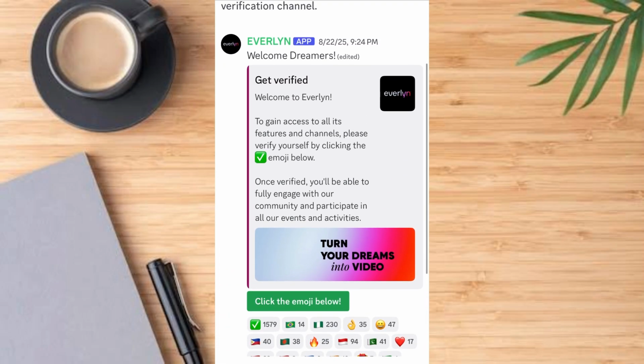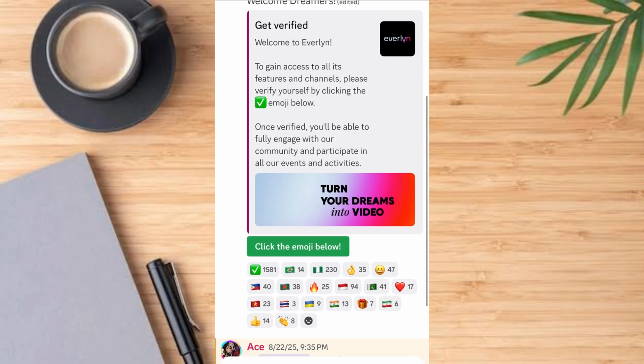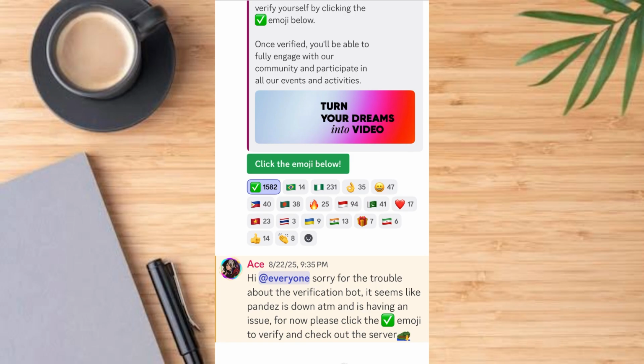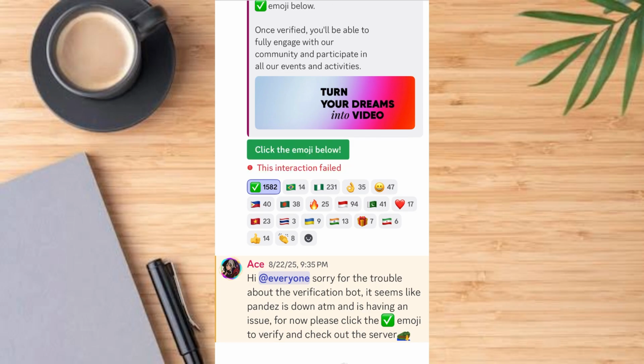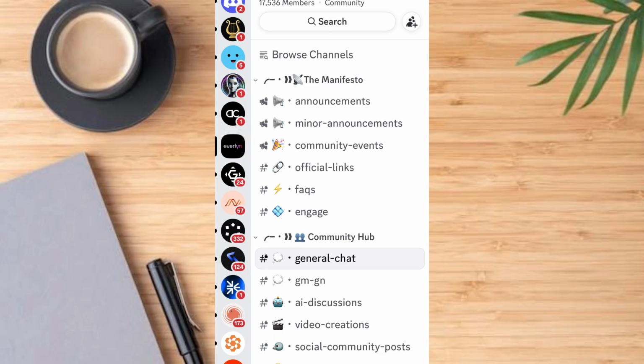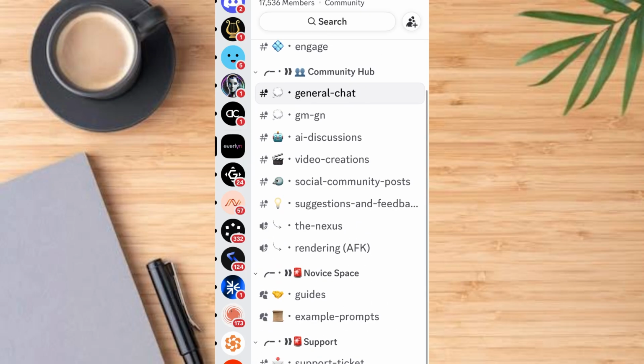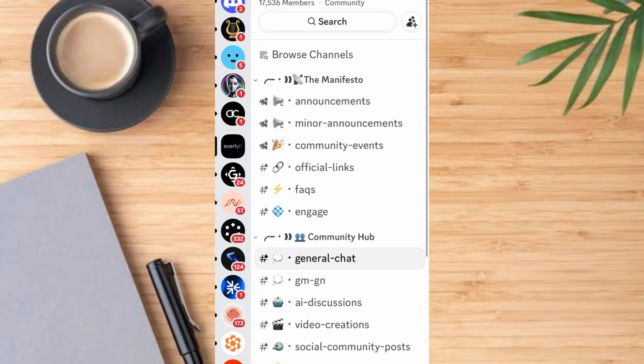Get verified. Welcome to Everlyn. To gain access to all its features and channels, please verify yourself by clicking the emoji. So you have to click on this emoji from this place. Tap on this emoji. Verification failed at first, but we've clicked on the emoji and the verification has been completed. So our account has been verified.